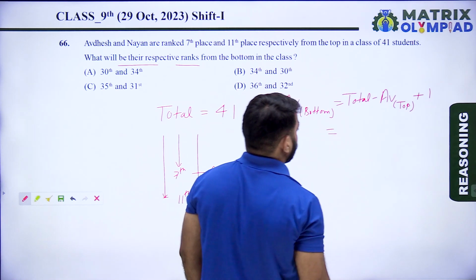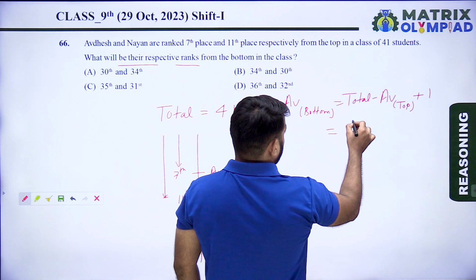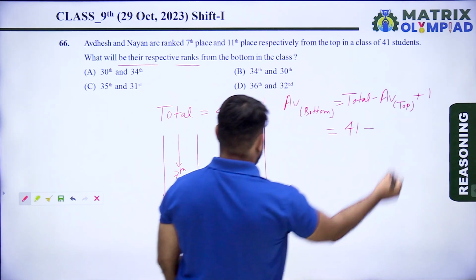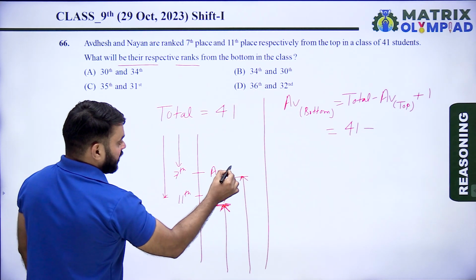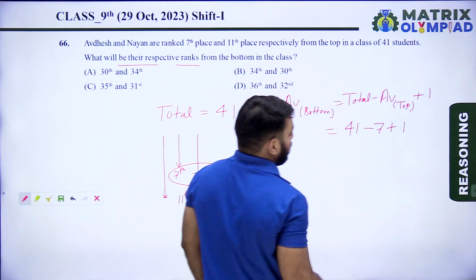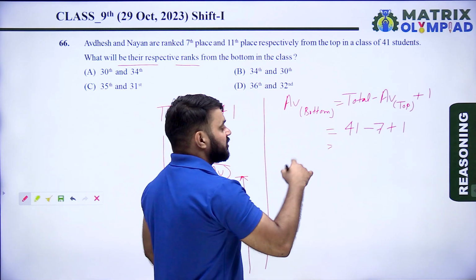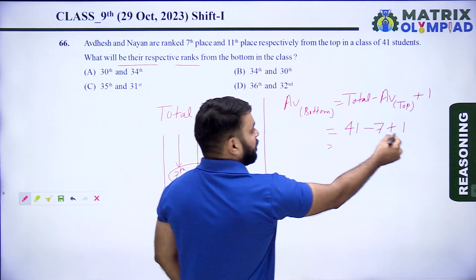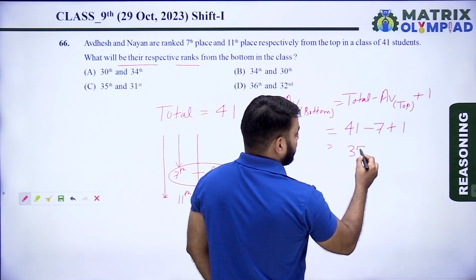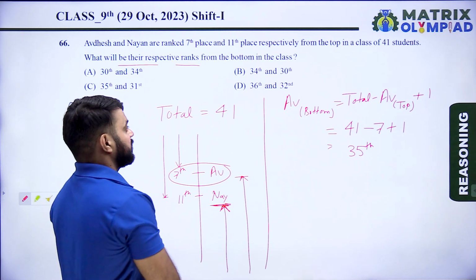So the total number of students in this class is 41, minus 7, plus 1. So 41 minus 7 is 34, 34 plus 1. So Avdesh's rank from the bottom is 35th place.